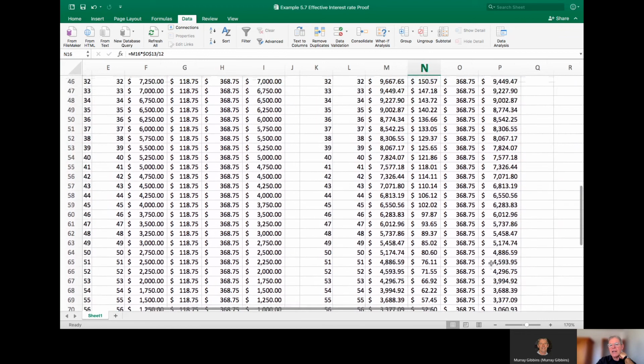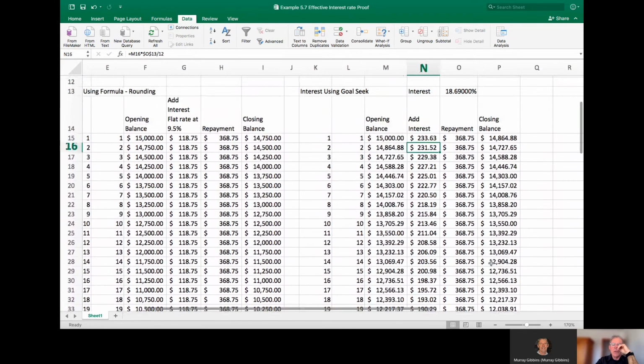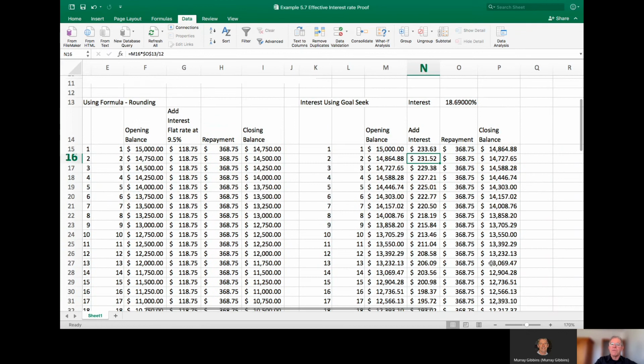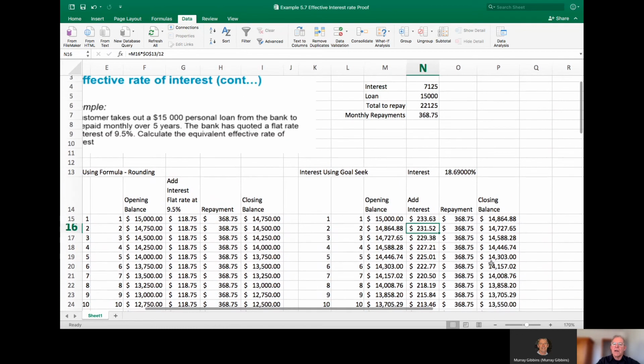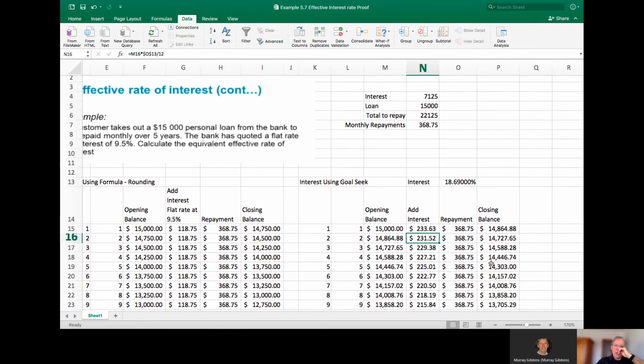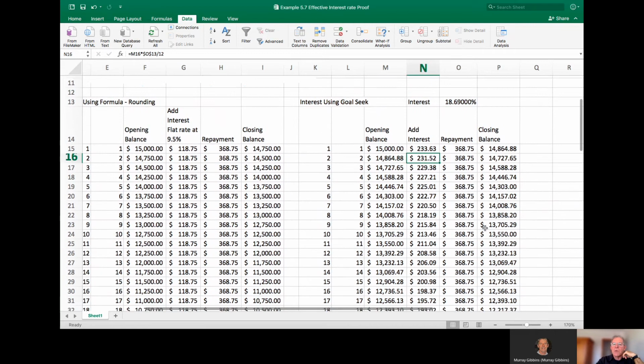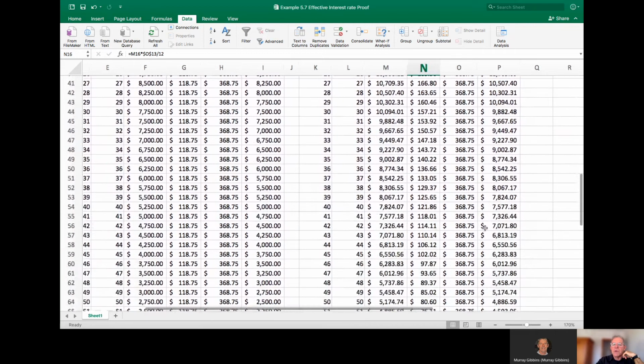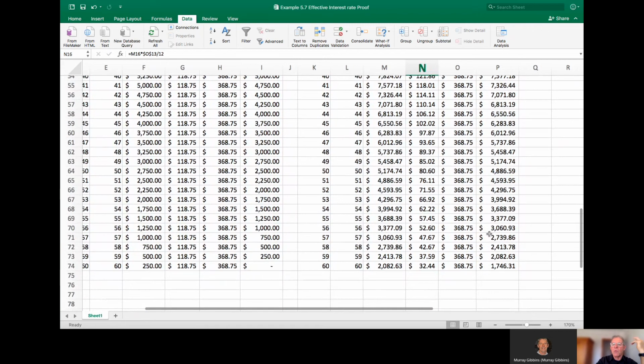It's not exactly 18.69. So what we could do, we could use this handy little Excel feature called Goal Seek. And the way it works is it's like a trial and error approach. It keeps calculating and calculating hundreds and hundreds of times until it finds a solution. So the way to make Goal Seek work, of all of these formulas you've got to go to where you want the final answer to be, which is down here. We want Goal Seek to work so that this figure here will equal 0. We don't want it to equal